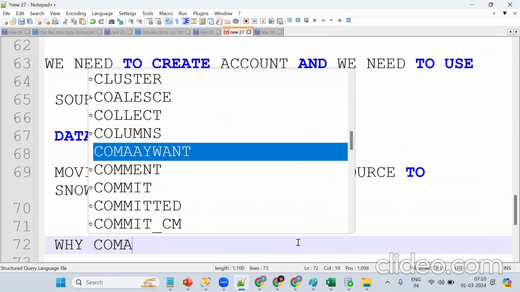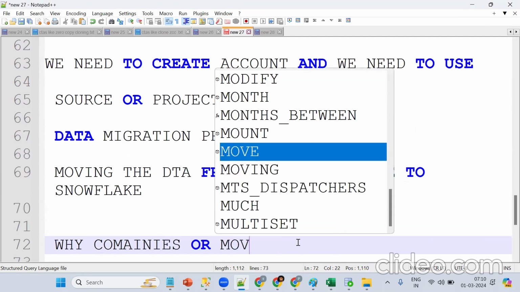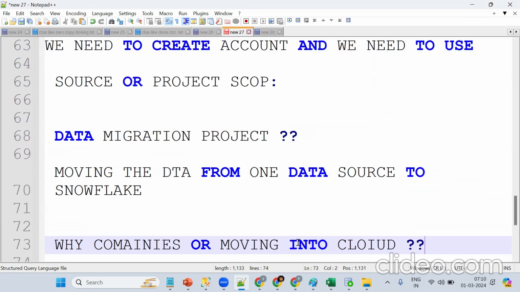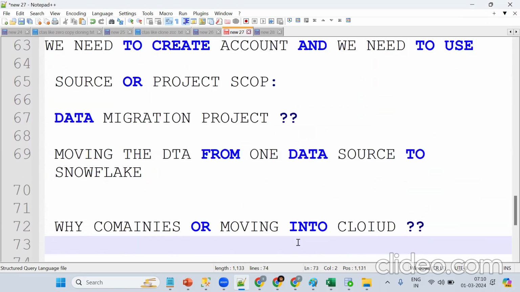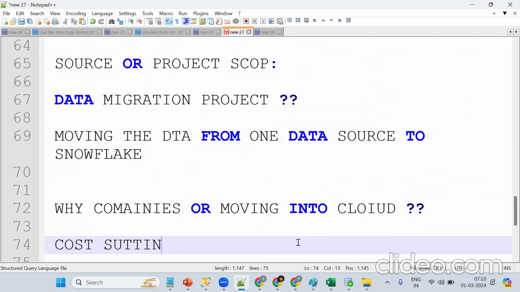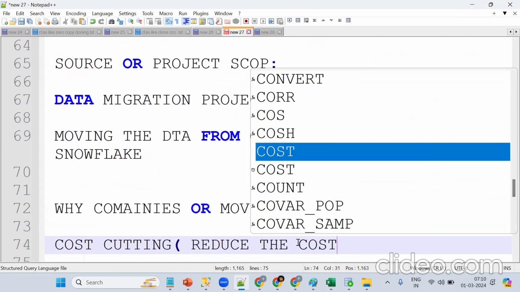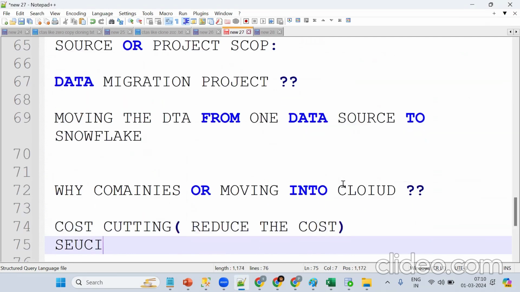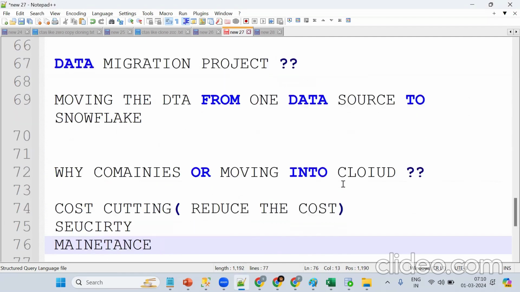Now the question is, why are companies moving to cloud? Anyone tell me the reason. See, mainly for cost cutting. They want to reduce the cost. And one more thing is security, and then maintenance. Because it's a SaaS model, no need to install anything, so everything is maintained by the cloud provider.